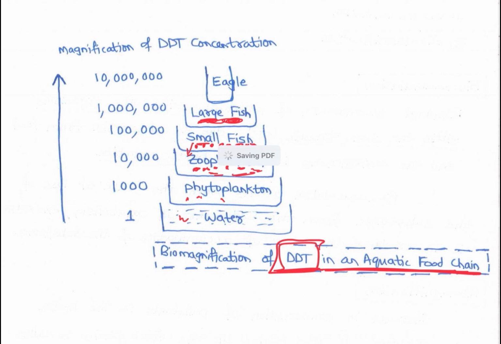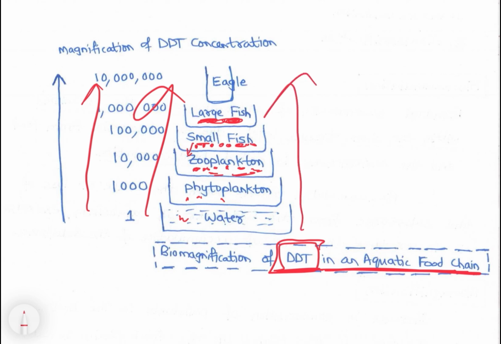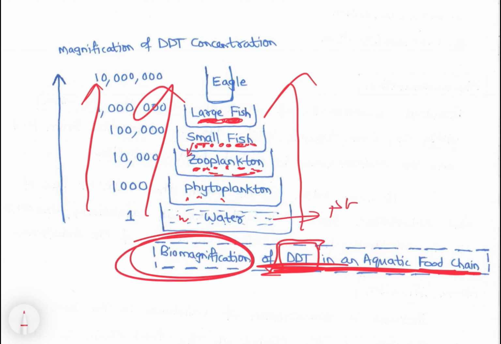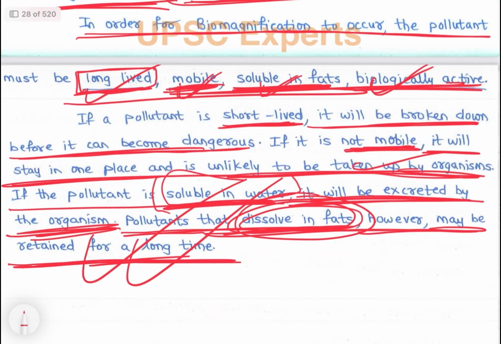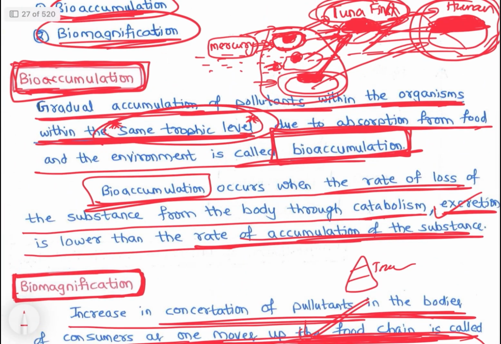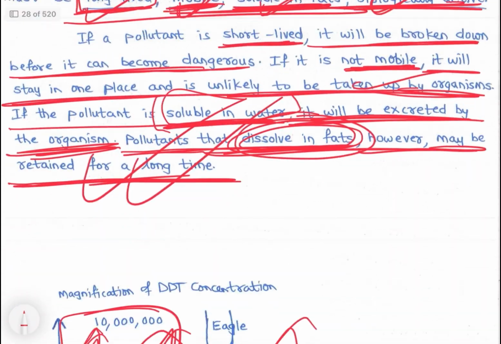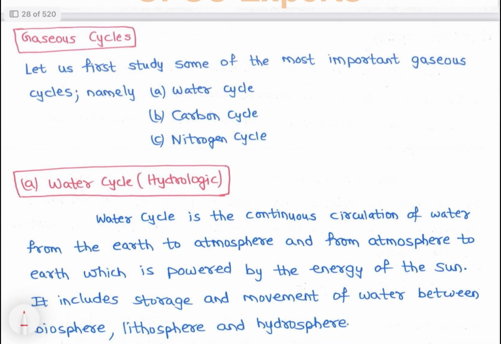So when finally eagle eats, the DDT concentration, as we move up the trophic level, the DDT concentration will increase. Similar way, the mercury is increased. So that's why these are very good examples. Mercury and DDT are good examples of biomagnification. So biomagnification happens across the first trophic level, second trophic level, third trophic level. As we are moving up, the concentration of DDT is increasing, right? So bioaccumulation is with respect to the same trophic level. So that's it. So with this, we are done with this class.